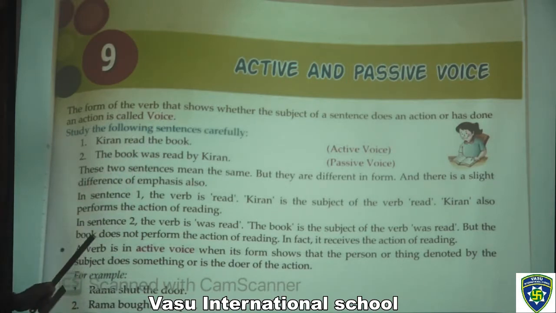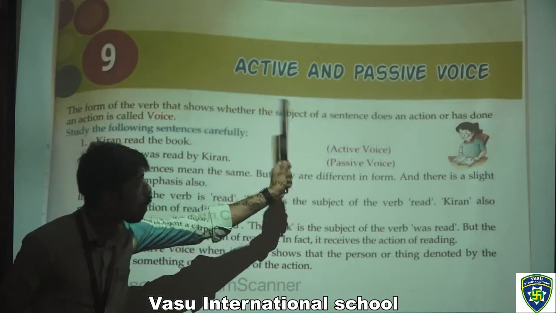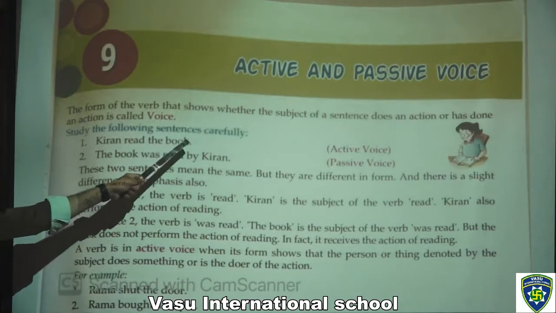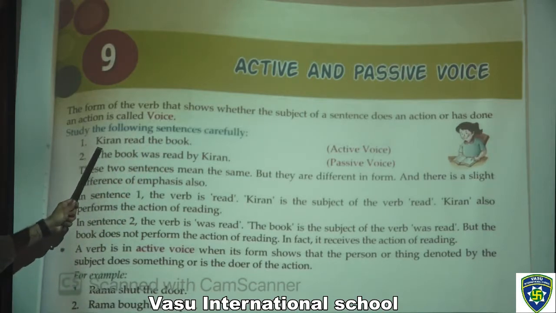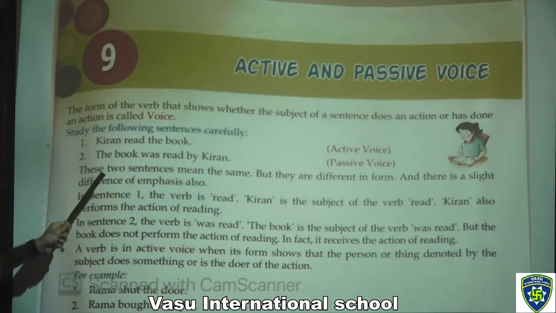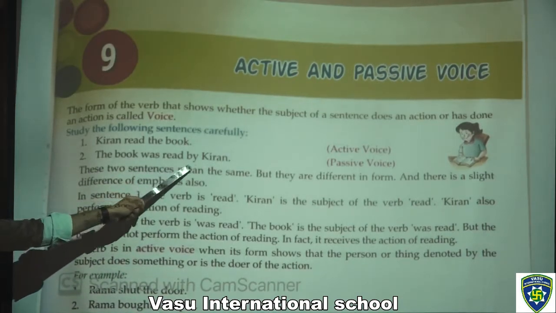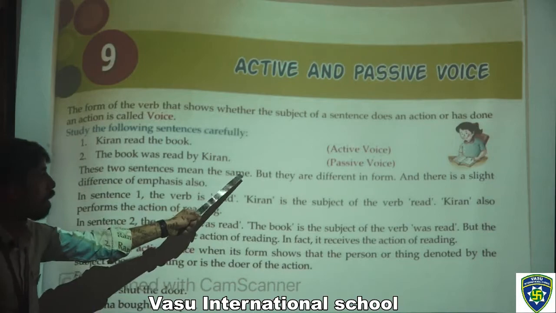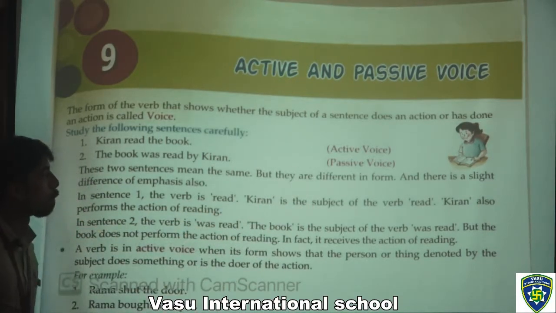So active and passive voice. The form of the verb that shows whether the subject of a sentence does an action or has done an action is called voice. Now study the following sentences carefully. The first one, Kiran read the book. That is active voice. The book was read by Kiran. That is passive voice. So these two sentences mean the same, but they are different in form.